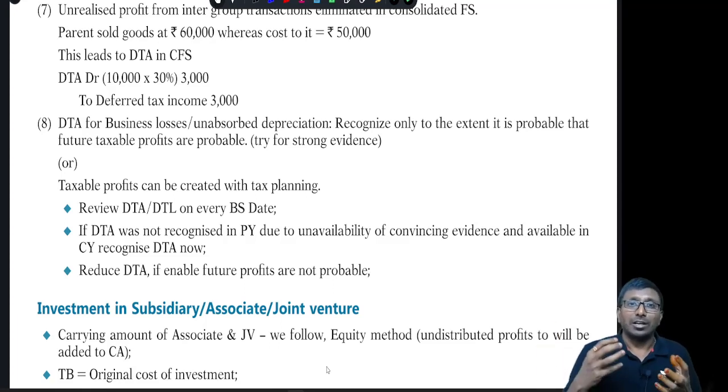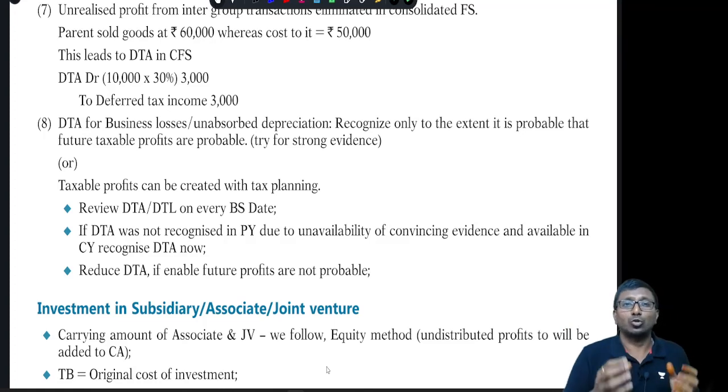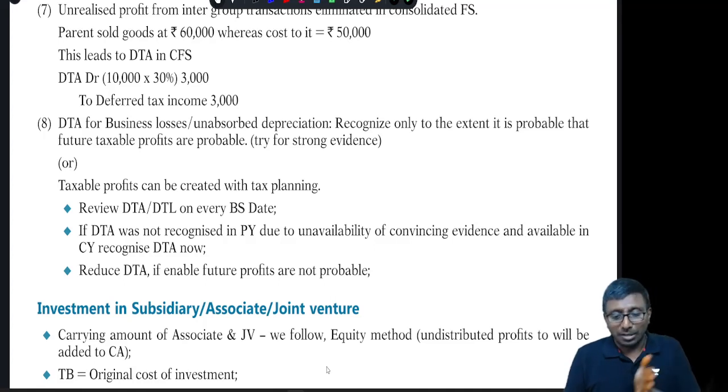That's the reason, right? Unless there is a virtual certainty that there will be a taxable profit, you are not supposed to create a deferred tax asset in this regard. And one more important point: deferred tax asset or deferred tax liability, you are supposed to review it at every balance sheet date. Maybe last year you did not have virtual certainty with respect to business losses, so you did not create a deferred tax asset last year, but in the current year we have got virtual certainty. That's why you can create the deferred tax asset.